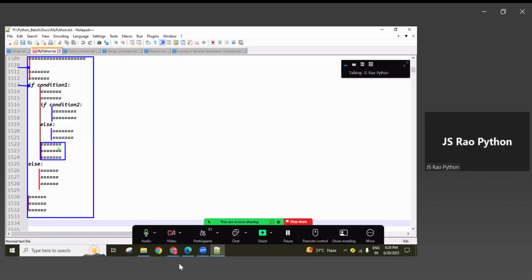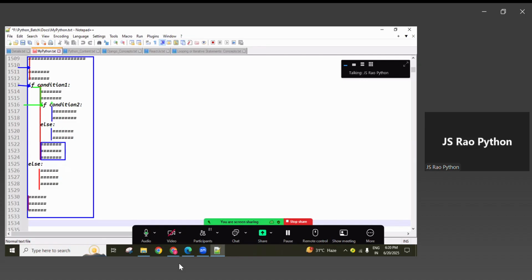And if the outer condition, the first condition, returns true, then it goes inside, guys, and executes these two lines. One more inner condition is checked. If this condition returns false, it directly jumps to the else block and executes this else block statement. From here it comes outside the else block and directly executes these lines. Okay, remember these lines are not executed, guys.